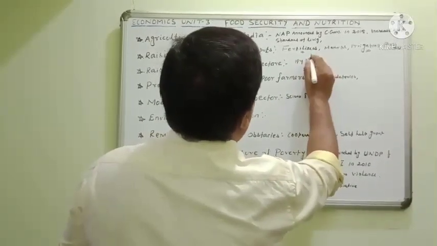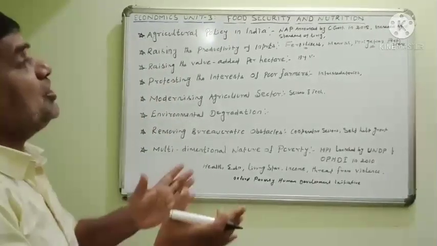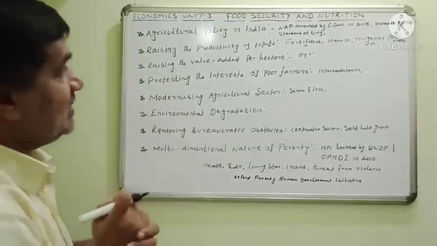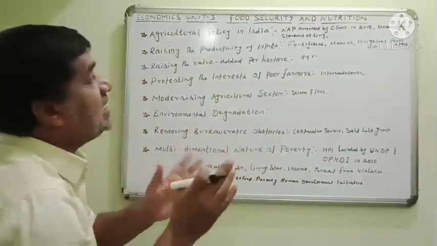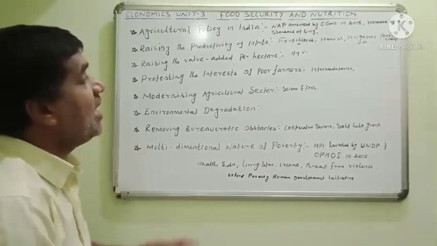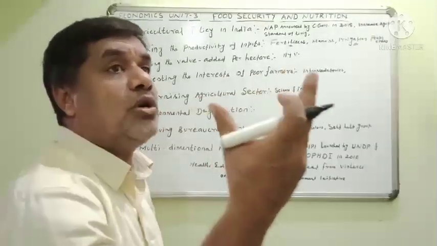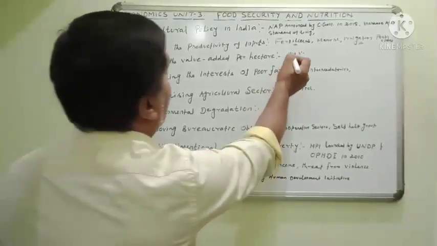High yielding variety seeds were used in that area, and they wanted to produce more and more goods and services, particularly agriculture products. When the high yielding variety seeds were sown in that agriculture area, during the harvesting time they grew well. More and more yield was given in that particular area.